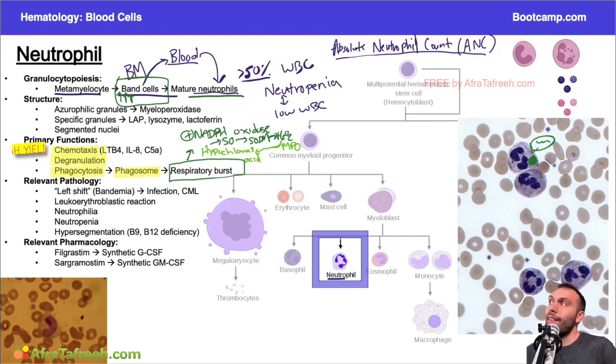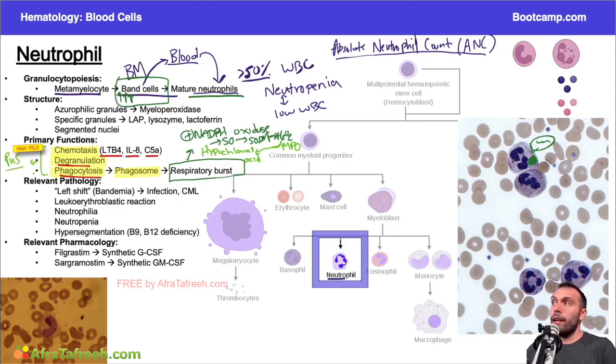The big three, the high yield three that you absolutely need to remember are LTB4, leukotriene B4, interleukin 8, and C5a. Those are very classic for neutrophil chemotactic agents, usually in the setting of an acute inflammatory response. Now remember, neutrophils, when they get to the site of inflammation, are going to have granules. Like we said, there's going to be degranulation, there's going to be phagocytosis that eventually leads to the formation of pus. So neutrophils are very classic for leading to the formation of pus, right?